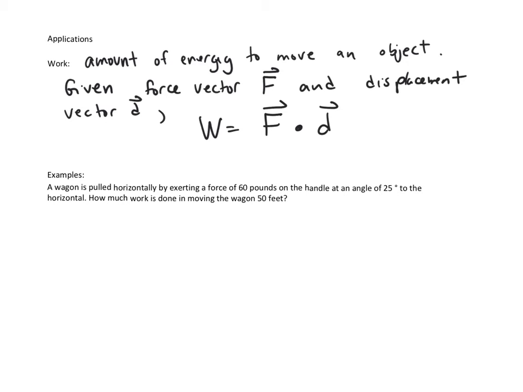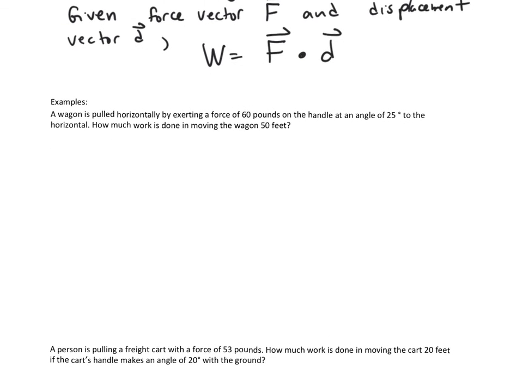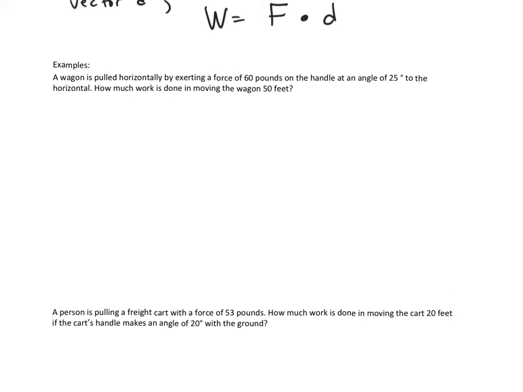So we'll look at a couple examples here. In this first one we have a wagon being pulled horizontally, exerting a force of 60 pounds on the handle at an angle of 25 degrees to horizontal. How much work is done moving the wagon 50 feet? So we have to find these two vectors, the force vector and the displacement vector.